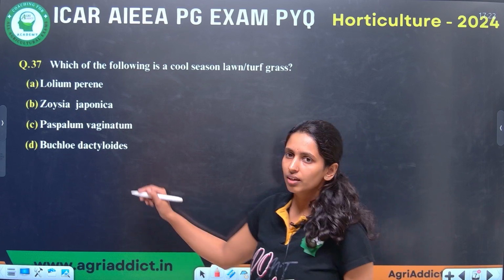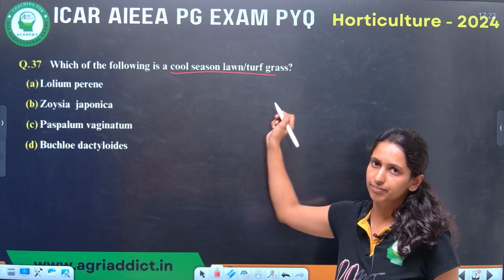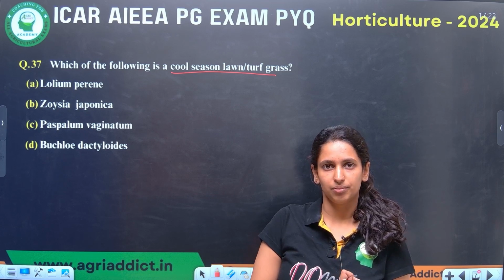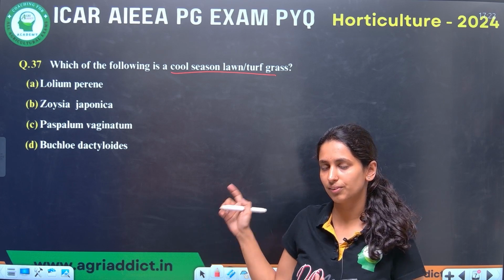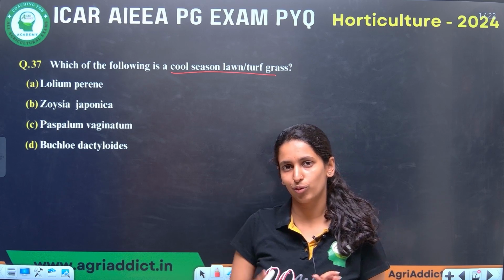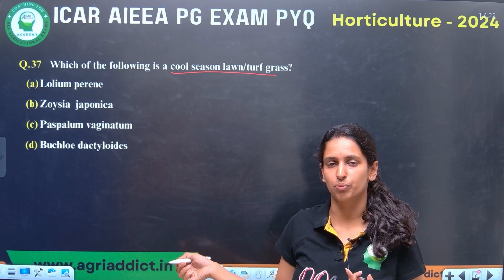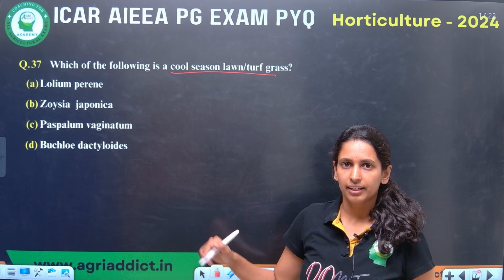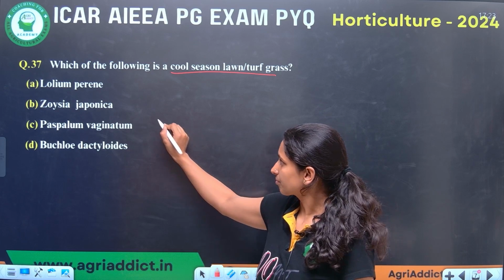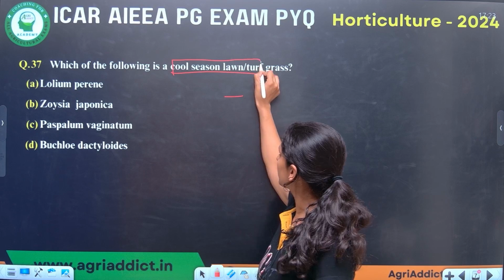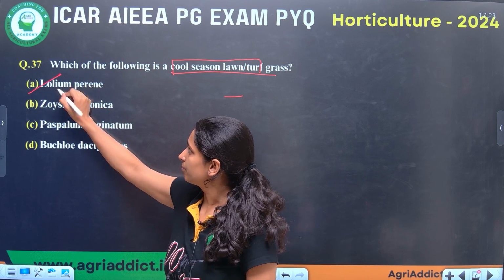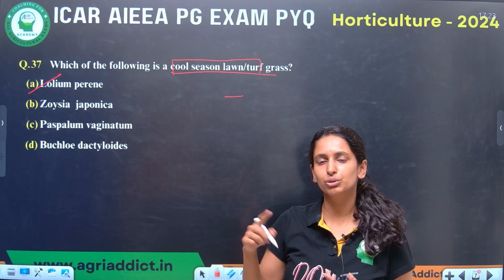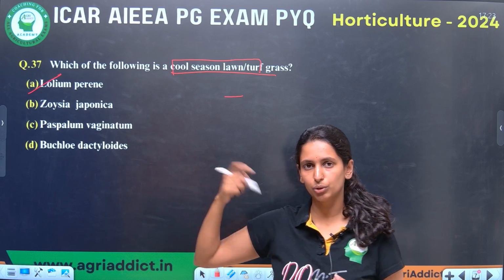Next question. Which of the following is the cool season lawn or turf grass? I can tell you with 100% that a question from lawn is fixed, because every year they have consistently asked questions from lawn. So if you want to cover only one topic from floriculture, cover turf grass management. It is given in the Deshraj book, Floriculture at a Glance, and Essence of Horticulture, any book you can get it. Here the cool season lawn grass is Lolium perenne. Remember both the common name and the scientific name. Previously they used to ask the common name, now they ask the scientific name, but you have to know both.